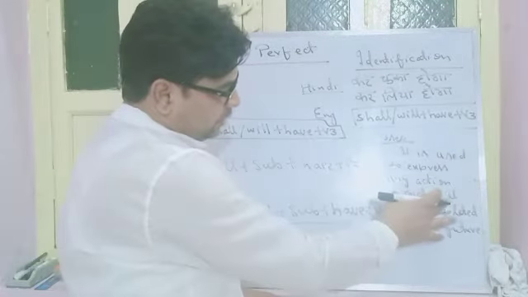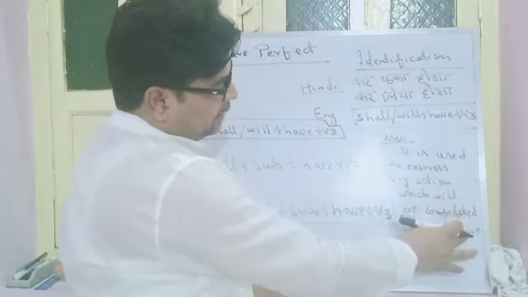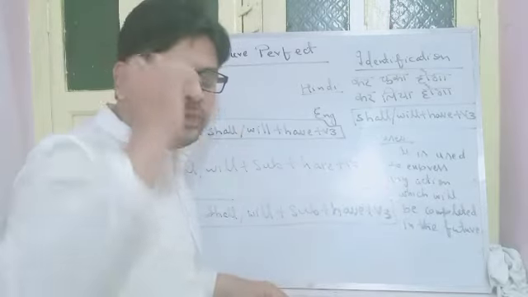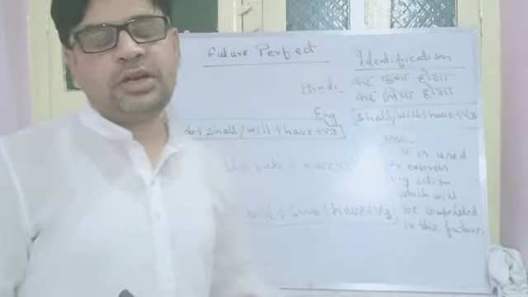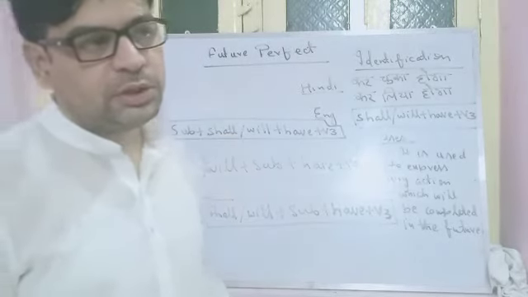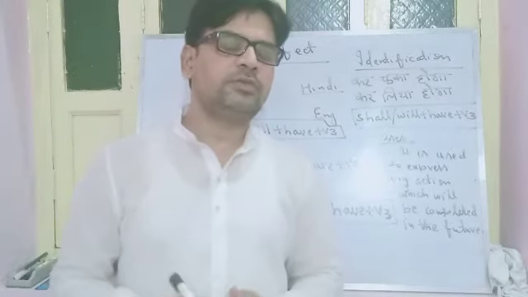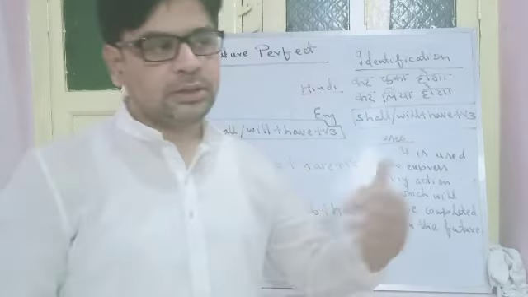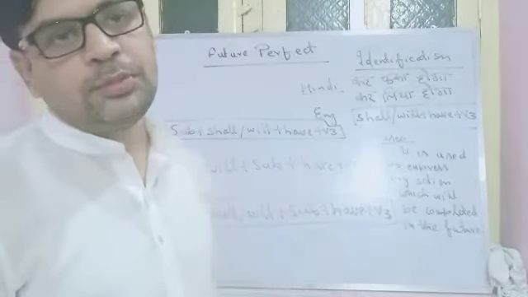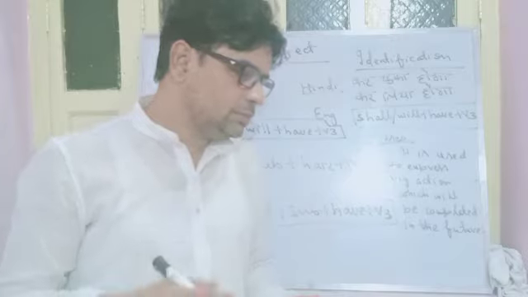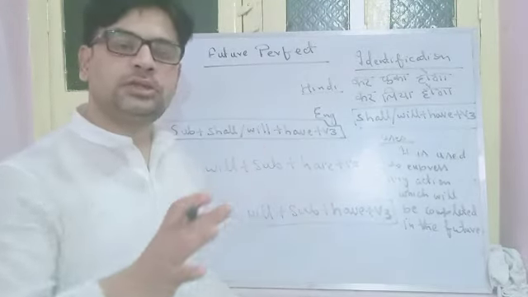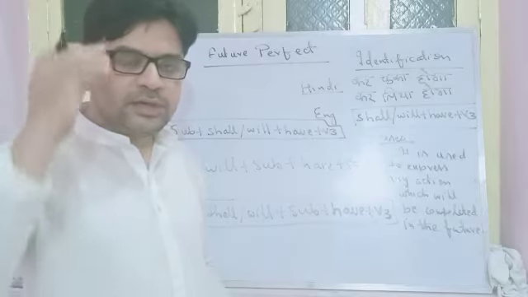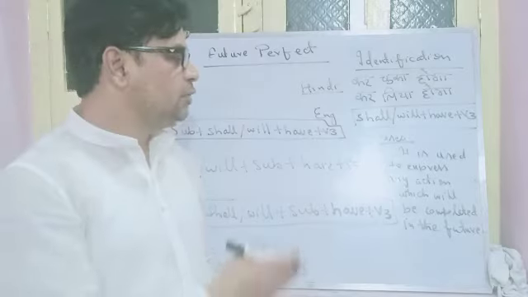It is used to express any action which will be completed in the future. ऐसा कोई भी एक्शन जिसको फ्यूचर में कंप्लीट कर लिया जाएगा, जहां भी ये बात बोलना हो, wherever you have to convey this message that I will have reached there, मैं वहां पहुंच चुका हूँगा, मैं उससे बात कर चुका हूँगा, I will have talked to him, right? I will have written a letter, मैं एक खत लिख चुका हूँगा. Wherever you have to express any action which will be already completed in the future, right? Then you have to use this tense.